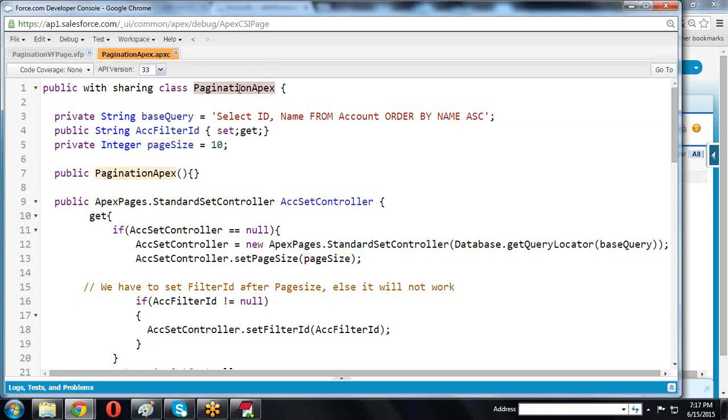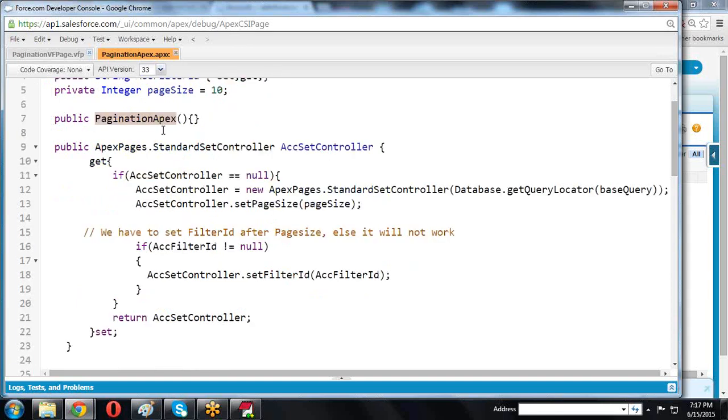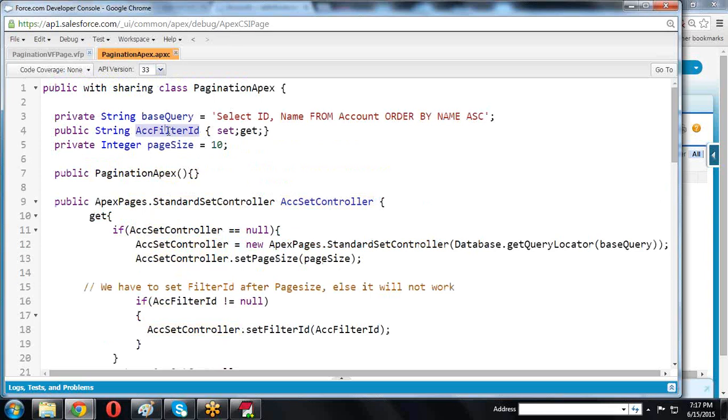Now I'm creating the pagination Apex class. This is a controller. Here a constructor we created. Now we are taking one more variable, acc filtered ID, with a setter and getter method. Similarly we are creating one more, the acc set controller object.